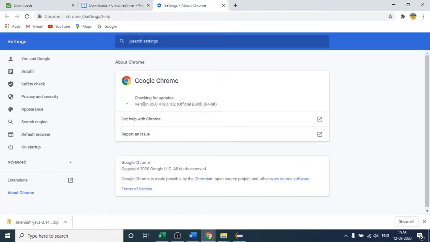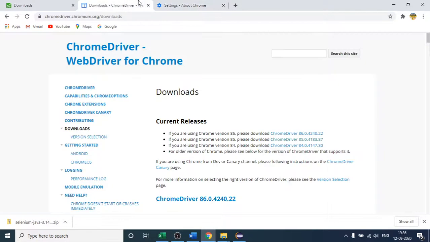After that you will see this is the version, the latest updated version. I will copy this and paste it here, and you can see what is the closest number. If I talk about this, 85.0.4183.102, the last digit is changed, but I think this is the closest number. So I will download this one.